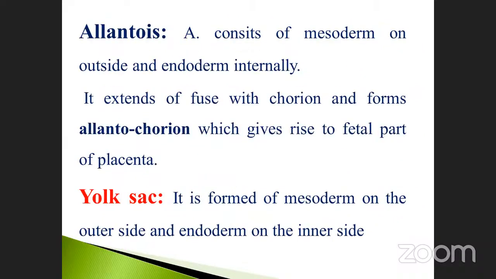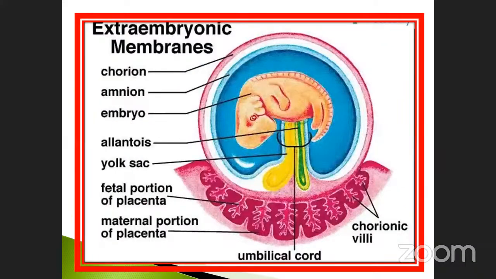So what is the next one? This is the structure we already saw. The chorion is the outer part, then the amnion, the embryo, the allantois, the yolk sac, and the fetal portion of the placenta. These are all called fetal portions. The maternal portion of the placenta is called maternal, with the chorionic villi. This is called the umbilical cord. So this is the extra-embryonic membrane.